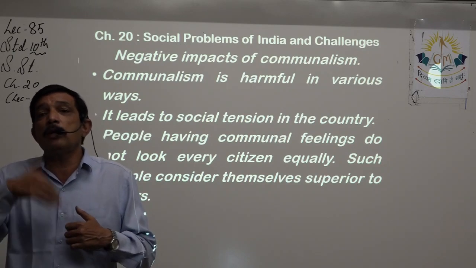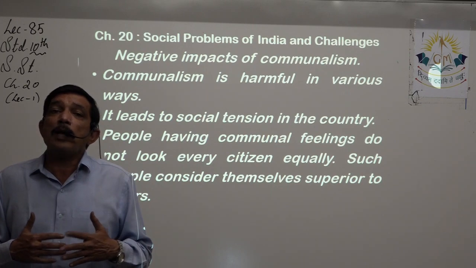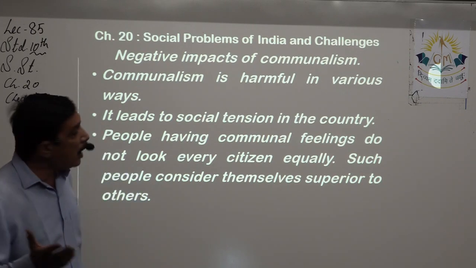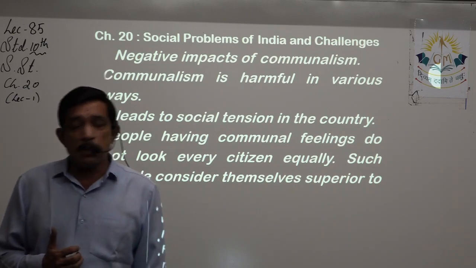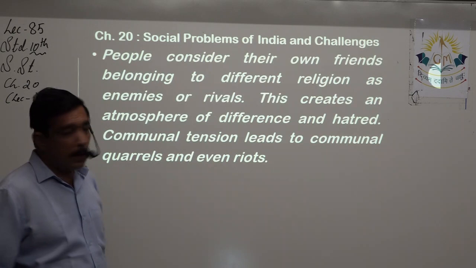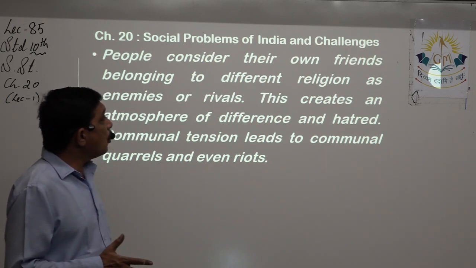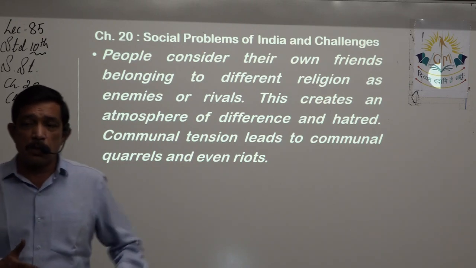So every other religion or the opposite religion, they look at them suspiciously. People having communal feelings do not look at every citizen equally. Such people consider themselves superior to others. People consider their own friends belonging to a different religion as enemies or rivals.